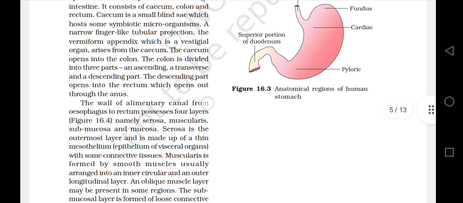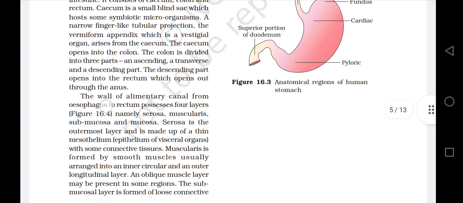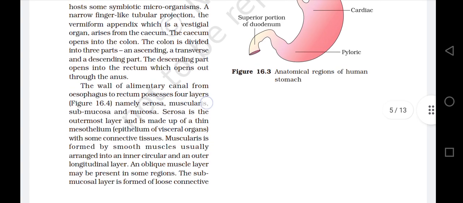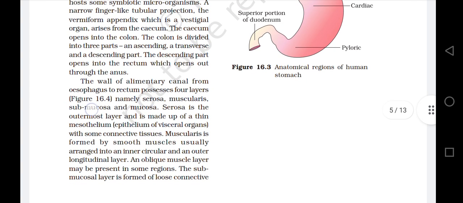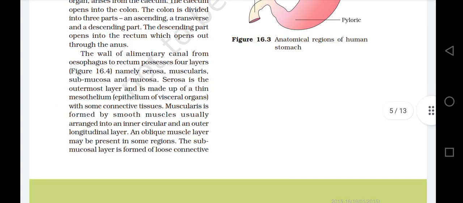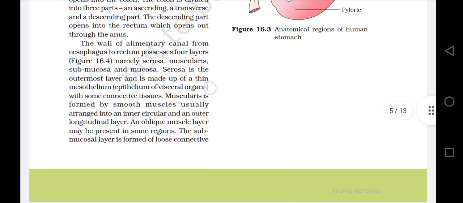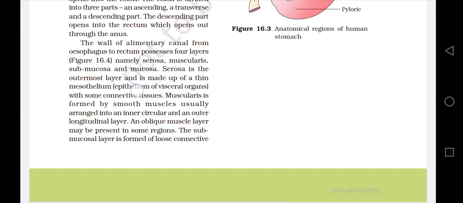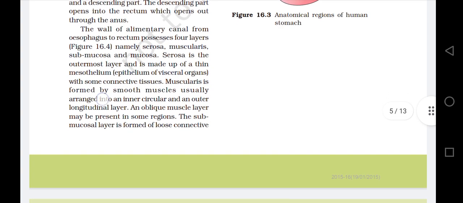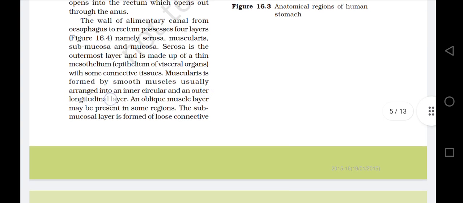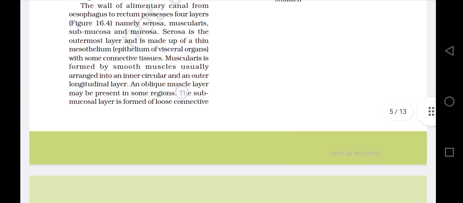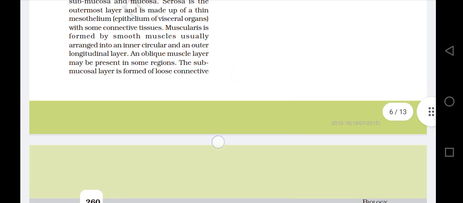The wall of the alimentary canal from esophagus to rectum possesses four layers, figure 16.4, namely serosa, muscularis, submucosa, and mucosa. Serosa is the outermost layer and is made up of a thin mesothelium, epithelium of visceral organs with some connective tissues. Muscularis is formed by smooth muscles usually arranged into an inner circular and an outer longitudinal layer. An oblique muscular layer may be present in some regions. The submucous layer is formed of loose connective tissues.